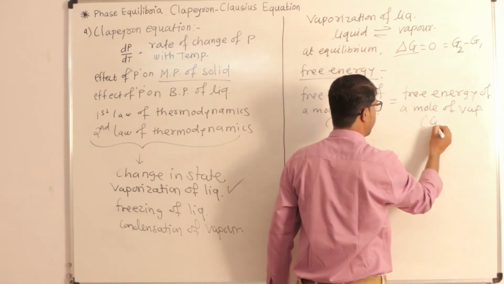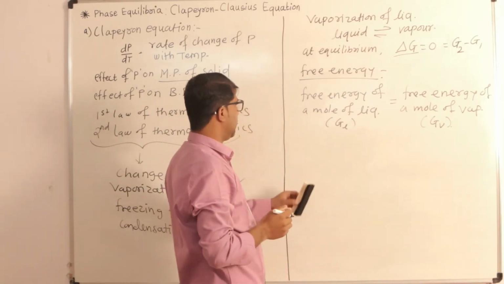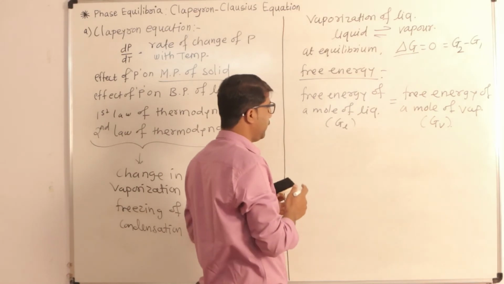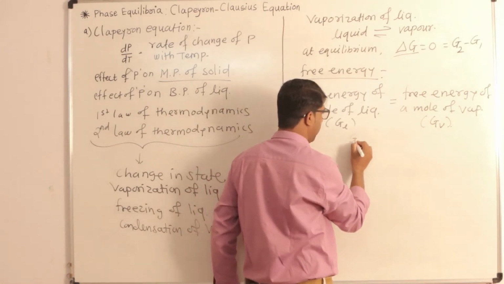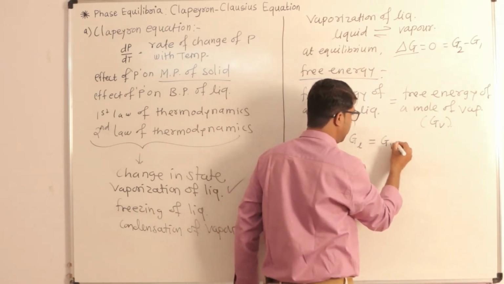It can be denoted by GV. At equilibrium condition, the free energy of a mole of both phases, liquid and vapor, become equal. In simple way, we can write GL is equal to GV.